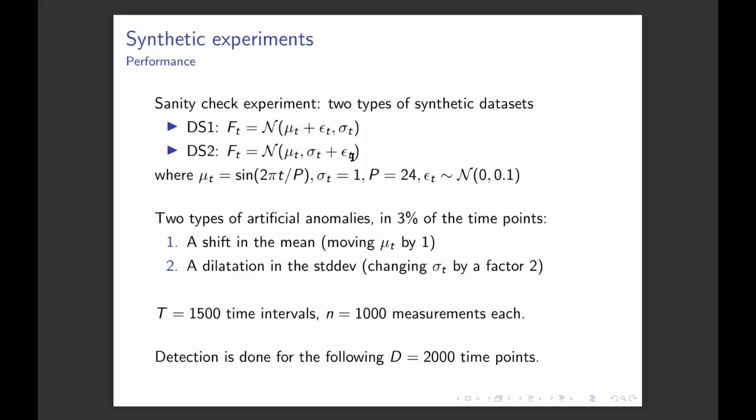We learn over t equal to 1,500 time periods, and for each time period, we have access to 1,000 measurements. Once we have learned on these 1,500 time intervals, we do the detection on the following 2,000 time points. So here, if we wanted to use an aggregate statistic, we know that we should be looking at the mean and the standard deviation.